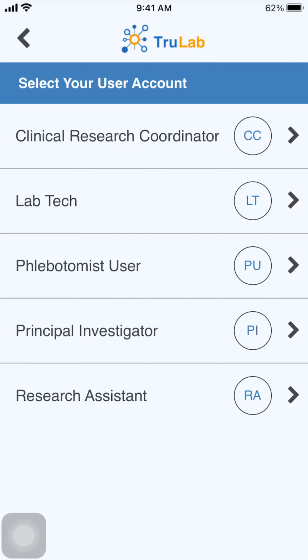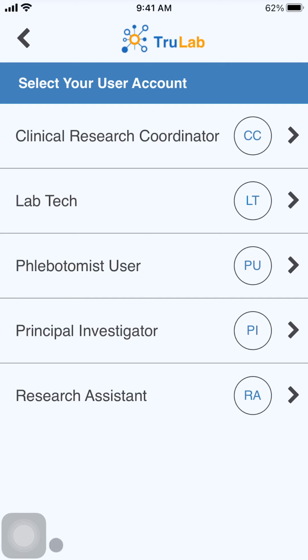Hi everyone. In today's video, we will be looking at clinical mode and lab mode within the TrueLab app. Specifically, we'll be looking at these modes through the Clinical Research Coordinator user profile. This video is designed for a research coordinator or other clinical site staff that will be doing both collection and processing, and then logging samples from the point of collection through processing into the TrueLab app.